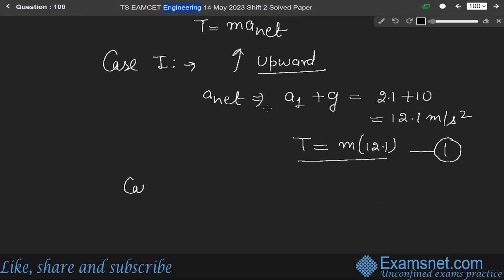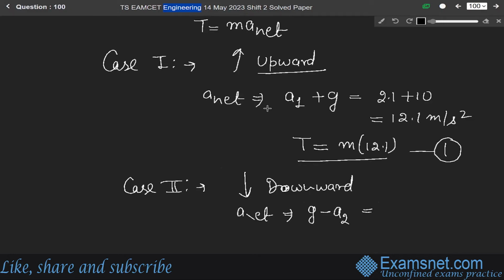Now consider the second case, when the lift goes in the downward direction. For the downward direction, a net will be equal to g minus a2, because the lift is going in a downward direction, so we will use a negative sign. So g is 10 minus a2.